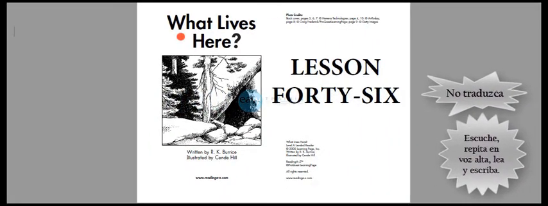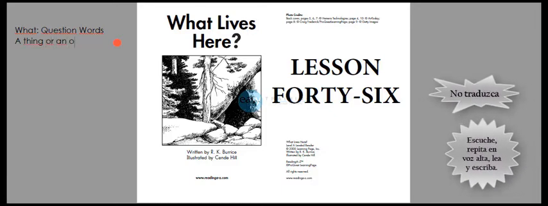Podemos notar que el título What Lives Here? está formulado en forma de pregunta. Y esa pregunta empieza con la palabra what. Esta palabra forma parte de un grupo de palabras a las que se les llama question words, que son usadas para formular este tipo de enunciados. A question. What lives here? Y what se emplea cuando queremos preguntar acerca de a thing